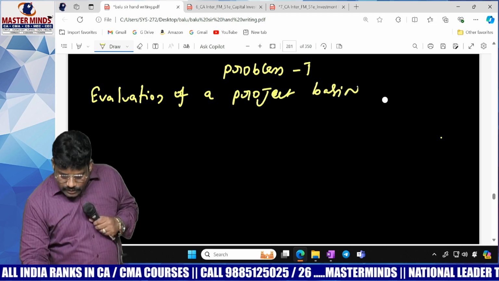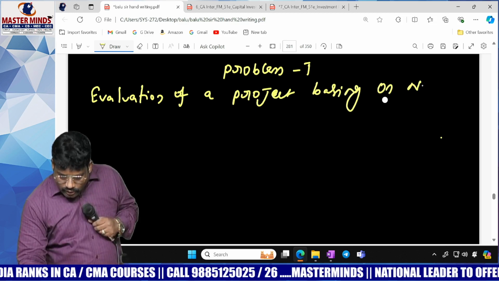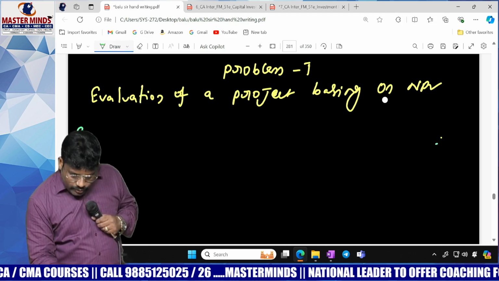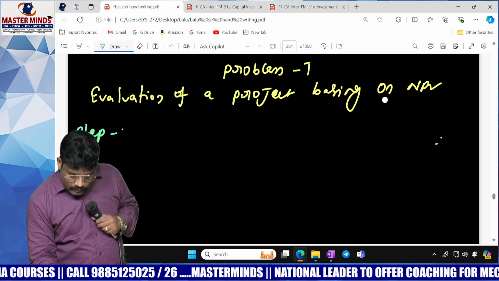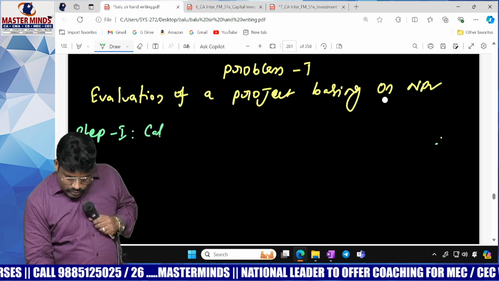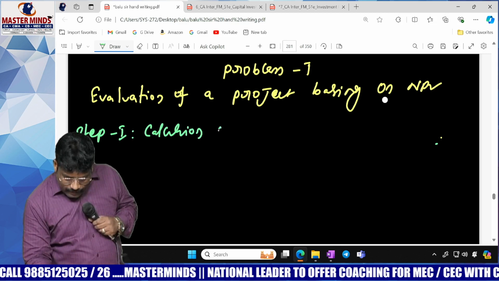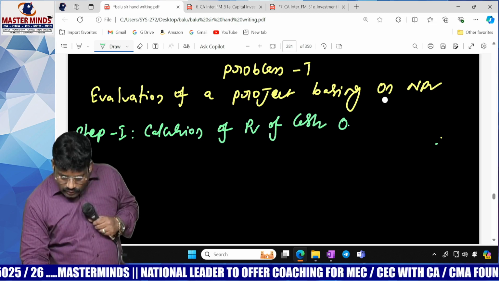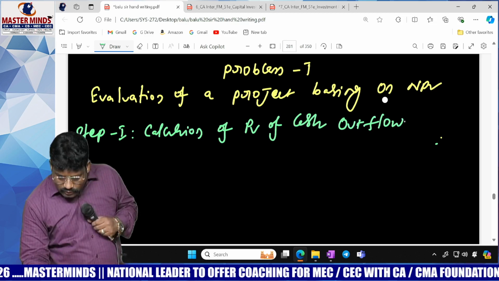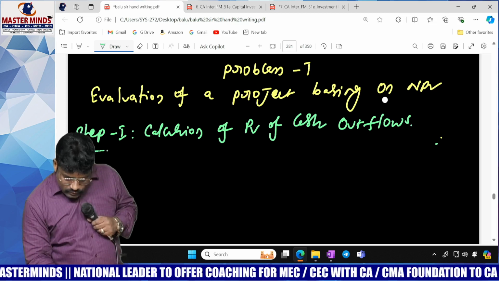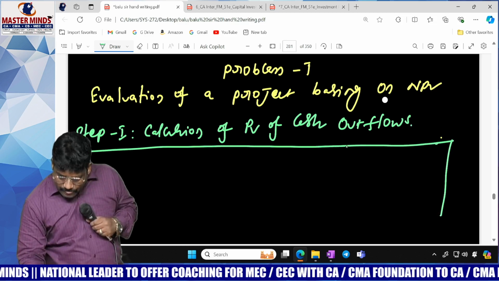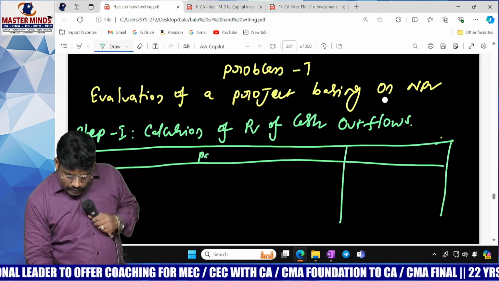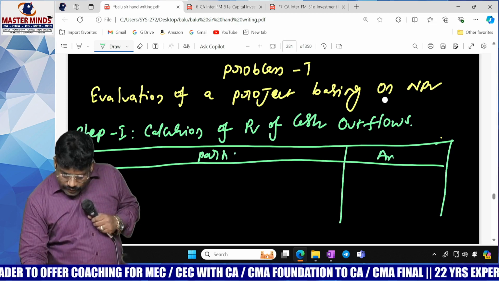Basing on NPV. So basing on NPV, what do you do? Step number 1: calculation of PV of cash outflows. You have to take a table. You make particulars and take the amount.